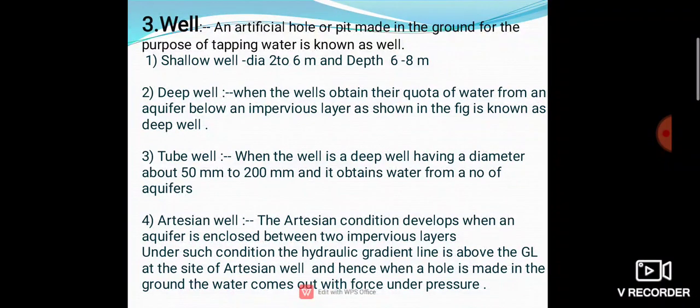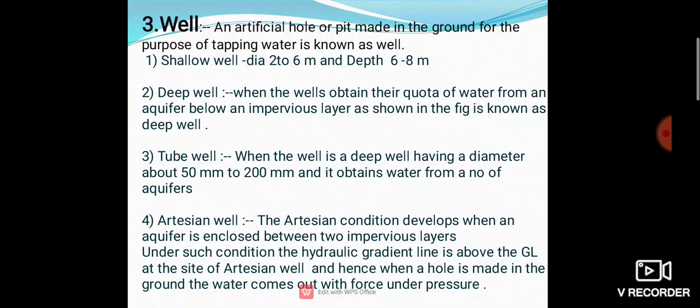The theory of deep well is based on the travel of the water from the outcrop to the side of the well. Outcrop is the place where the aquifer is exposed to the atmosphere. So we get that deep well means when the water is obtained from the quota of the water from an aquifer. This is the aquifer.